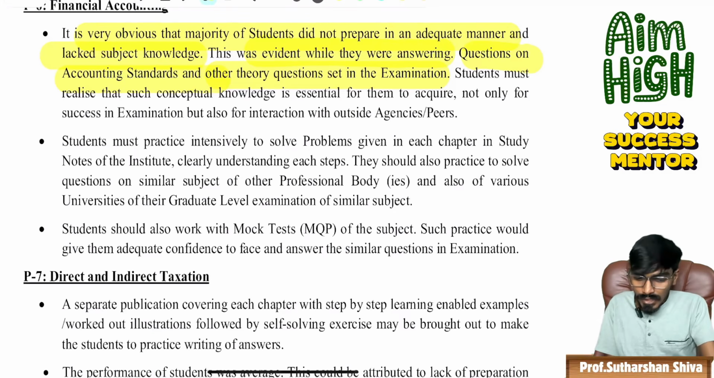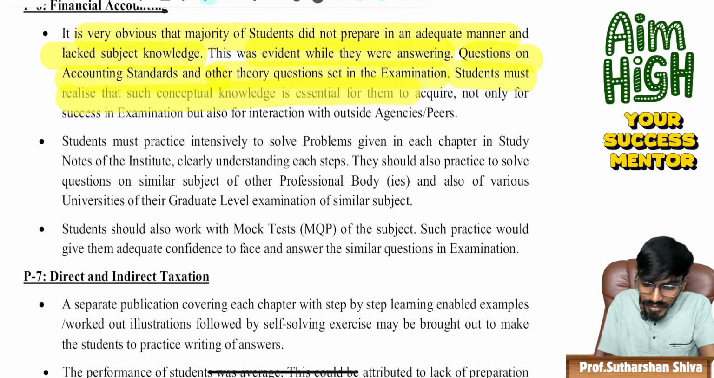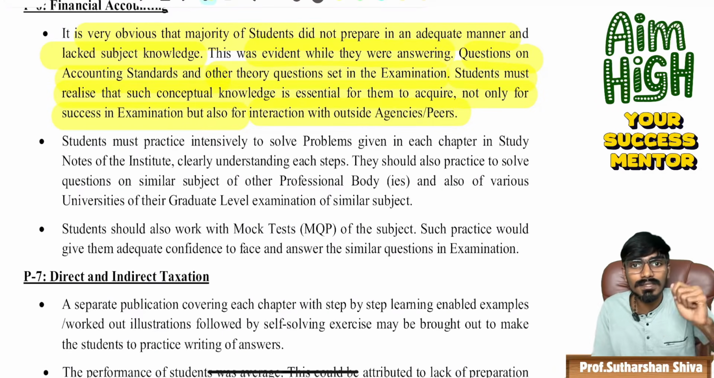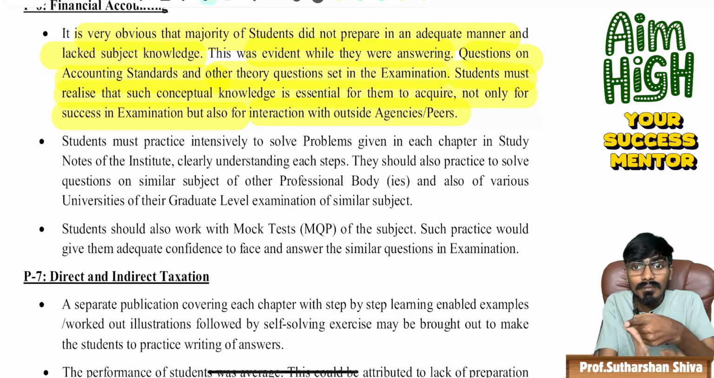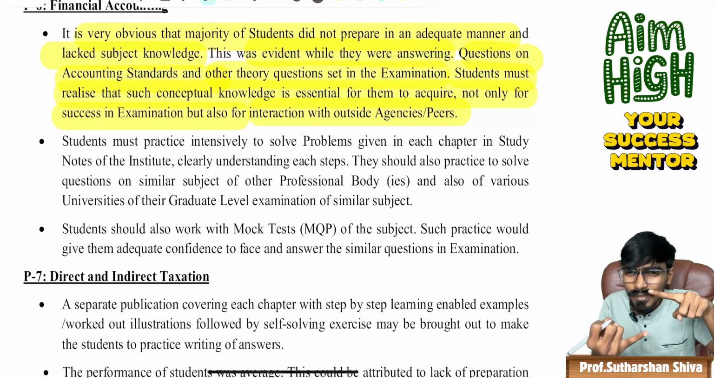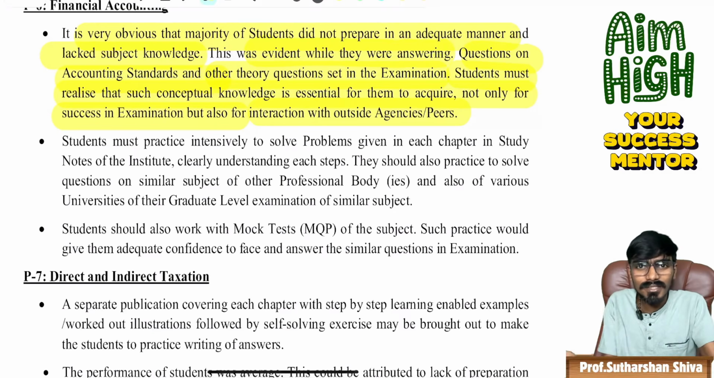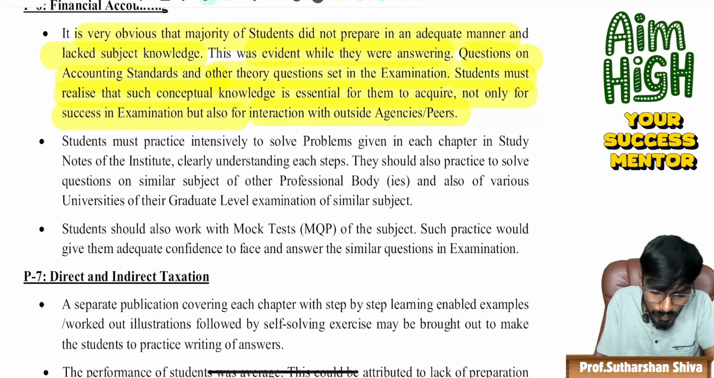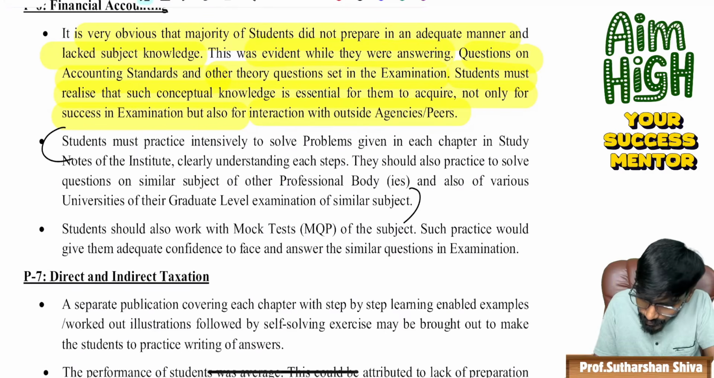That's what I said. Students must realize that conceptual knowledge is essential for them to acquire, not only for success in examination but also for interaction with outside agencies or peers. What are outside agencies? The CA Institute, CMA Institute, CS Institute, along with ICA evaluation exam, IBC exams, and the NSE examination, other examinations. That's called agencies or peers. And most important, this I am quoting from the institute.